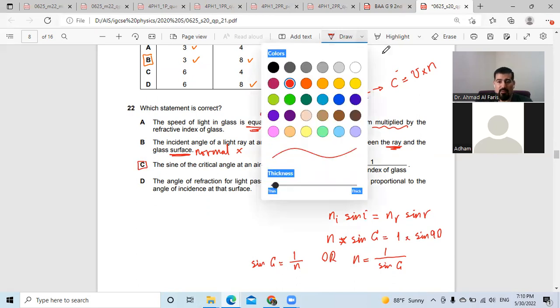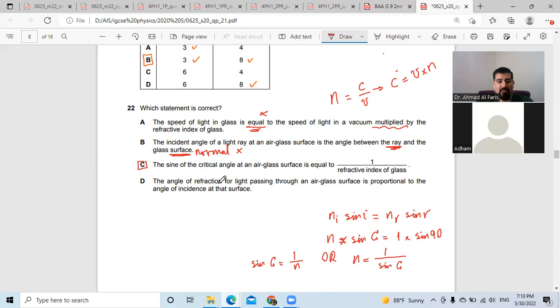In part D, what do we have here? The angle of refraction for the light passing through an air-glass surface is proportional to the angle of incidence at that surface. There is a relationship between the angle of refraction and the angle of incidence, but actually, it is the sine and the sine that are directly proportional, because we know that N equals sine i over sine r.